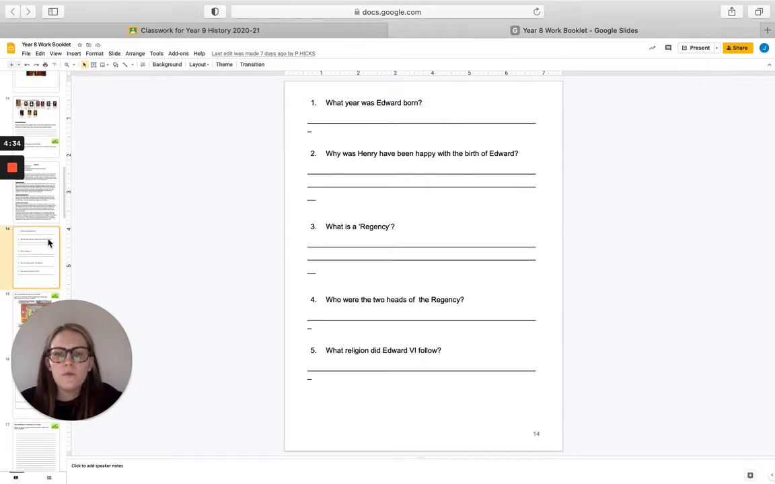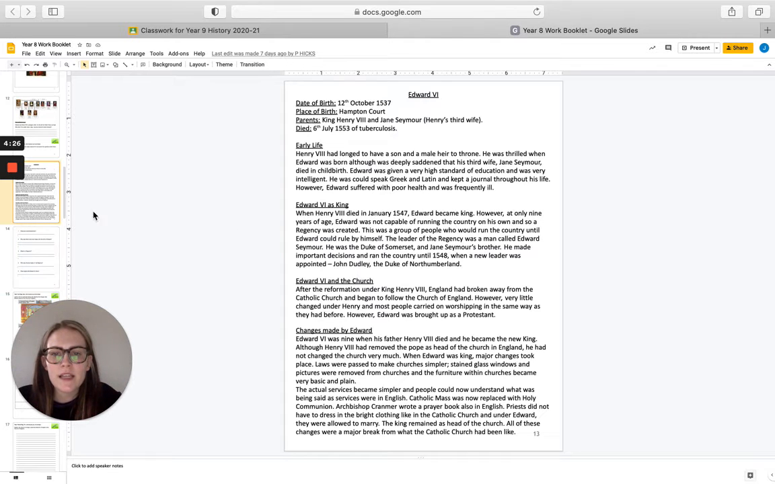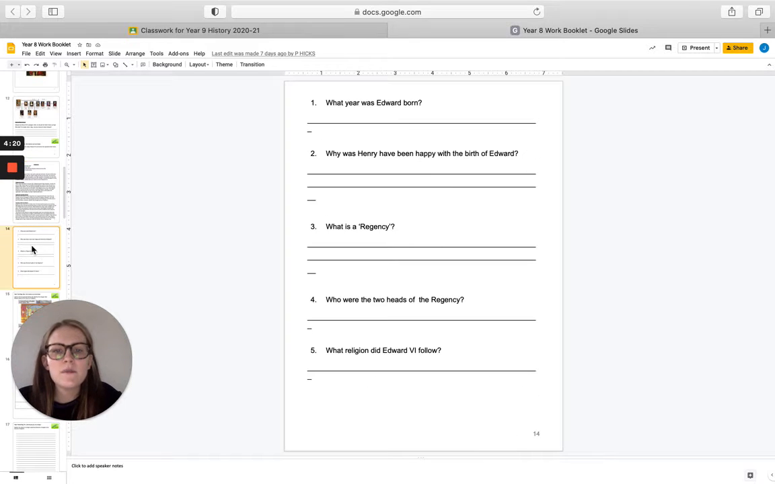Second question then, why was Henry happy with the birth of Edward? Well, we should all know that without even having to do the reading, as we've done it a lot in class time, but just in case, it was here, okay? Henry had longed to have a son and a male heir to the throne, okay? So he was thrilled when Edward was born because he finally had a male heir. Before Edward, he had 2 daughters, Elizabeth and Mary, so he finally had a son and an heir to the throne.